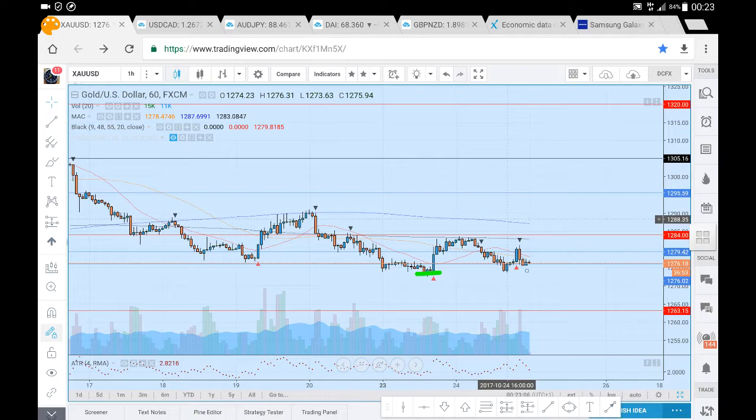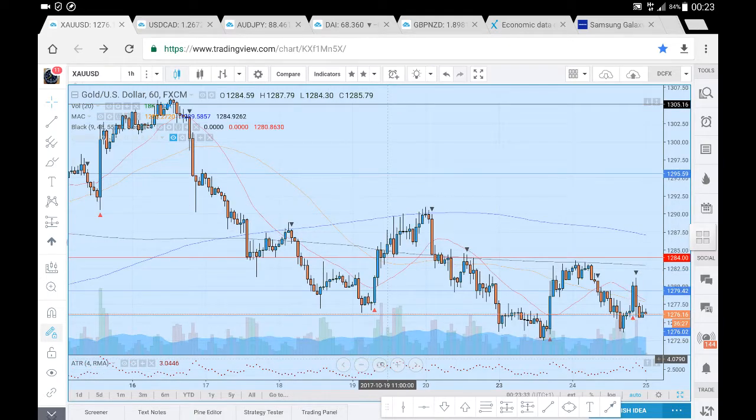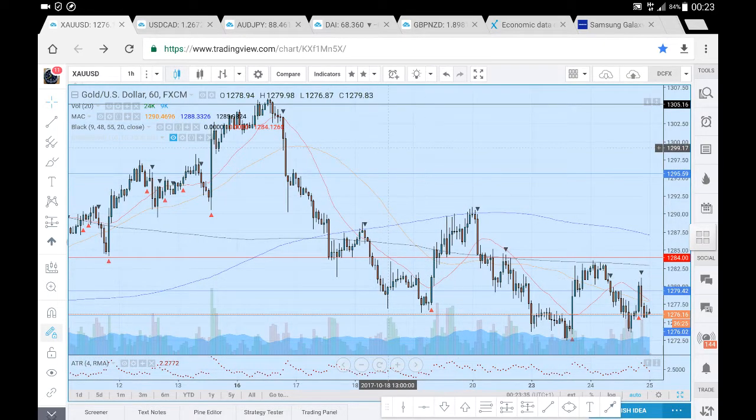We did see some buying momentum come in there. We've also seen more recently on the 24th some buying momentum come in at a higher point, a strong candle, but it was immediately negated by the selling candle with the black triangle above it. So overall, the market does appear weak, especially if we zoom out a bit. Let's just see if we can get the scaling on here correct.